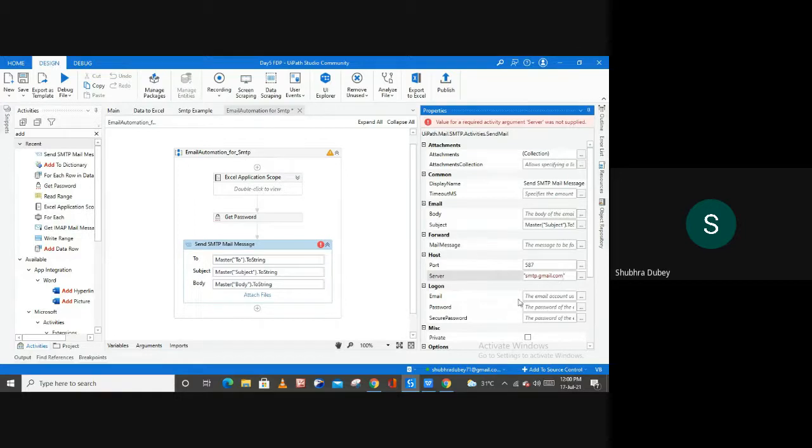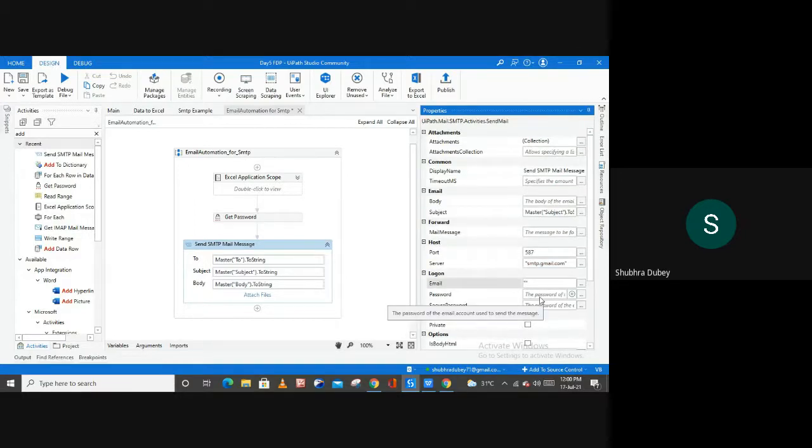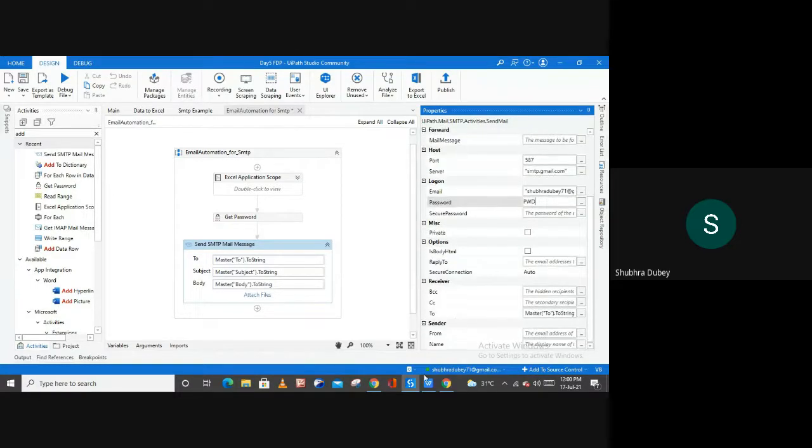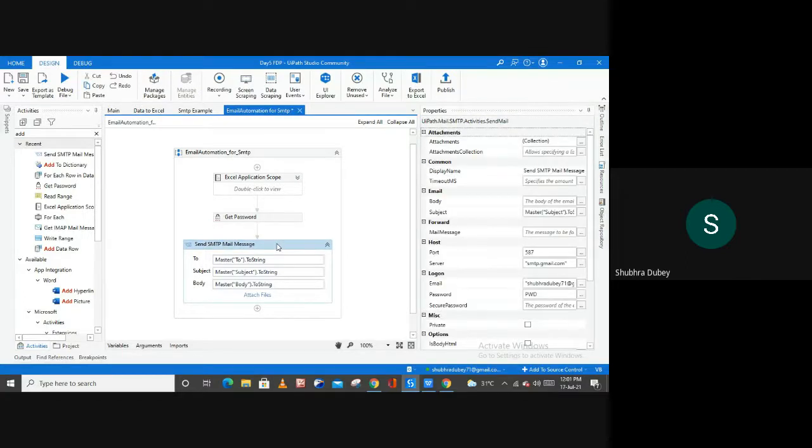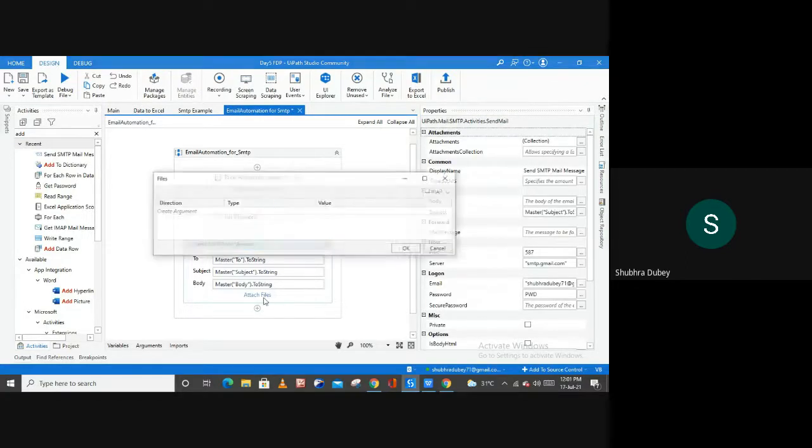And then here you can mention my ID, and inside of this password we have to mention our password, and all the fields are not necessary to fill because all these fields are optional. Now the important part of our this example is attach files.